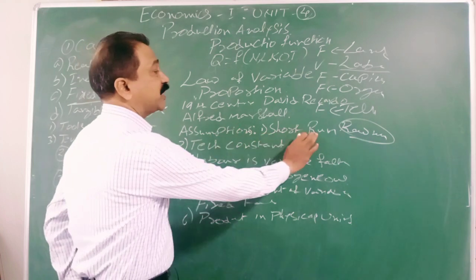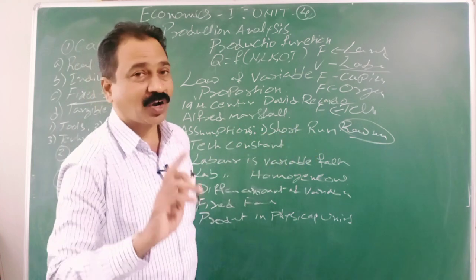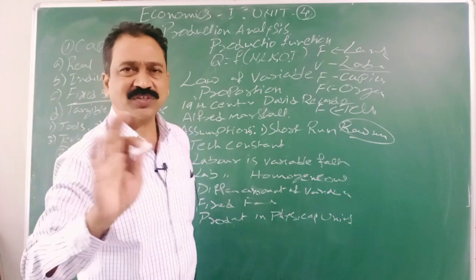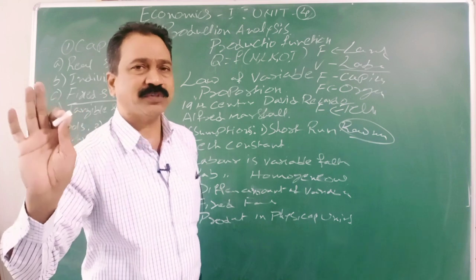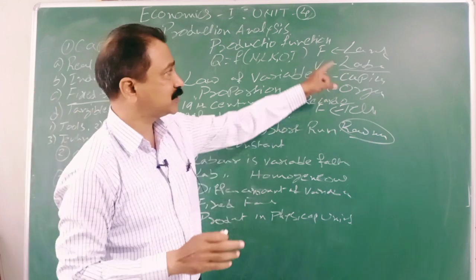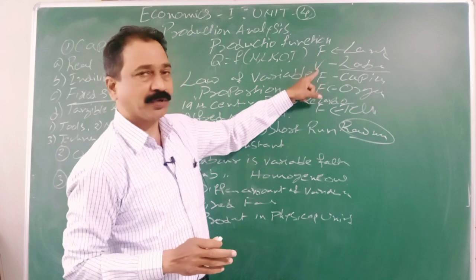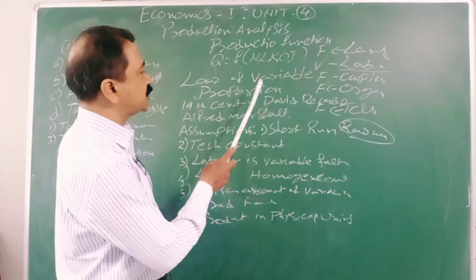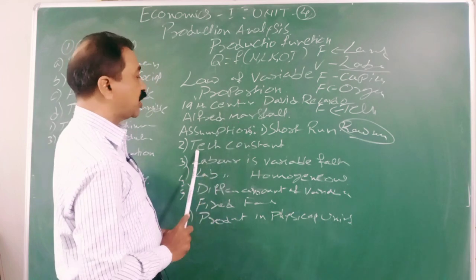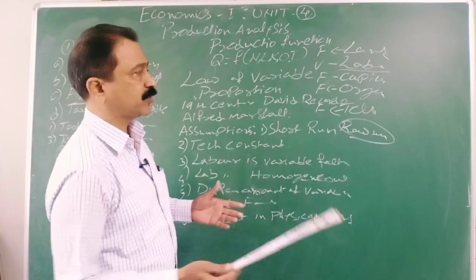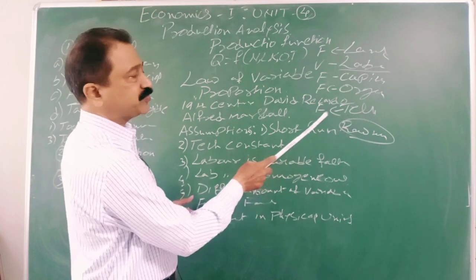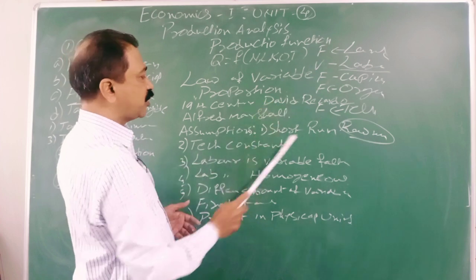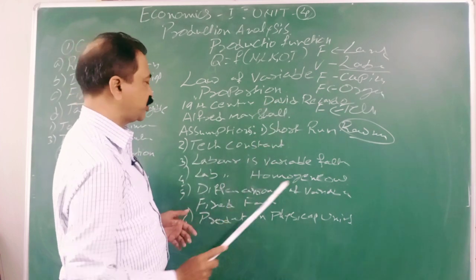Now, in the assumptions, it belongs to short run, not long run. In long run, all can be changed. Nothing is constant in the long run. All are variables. But in short run, some are fixed, some are variable. So this theory or analysis belongs to the short period. Next, technology is constant. Already I told you, we are not going to change this. This is fixed. Organizer is not going to change. Capital is not, land is not going to change. These are all constant, without any change.